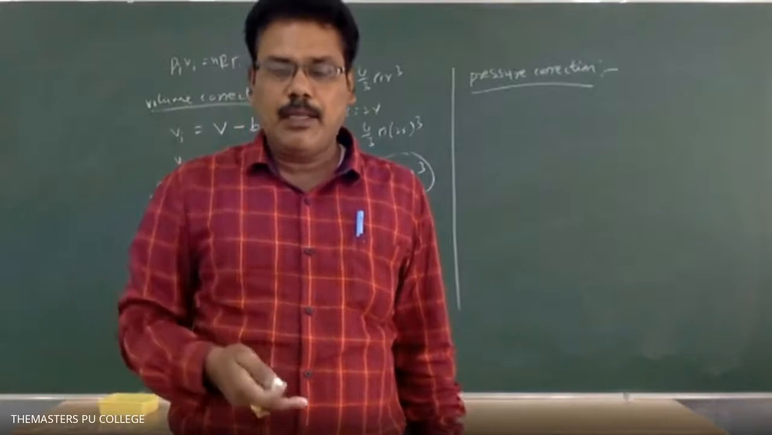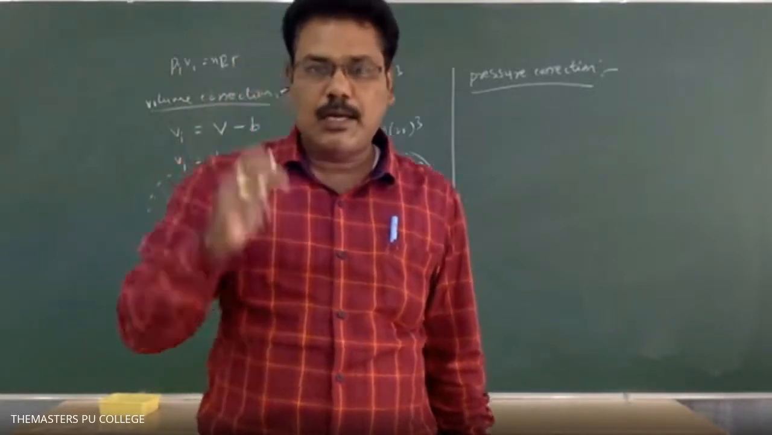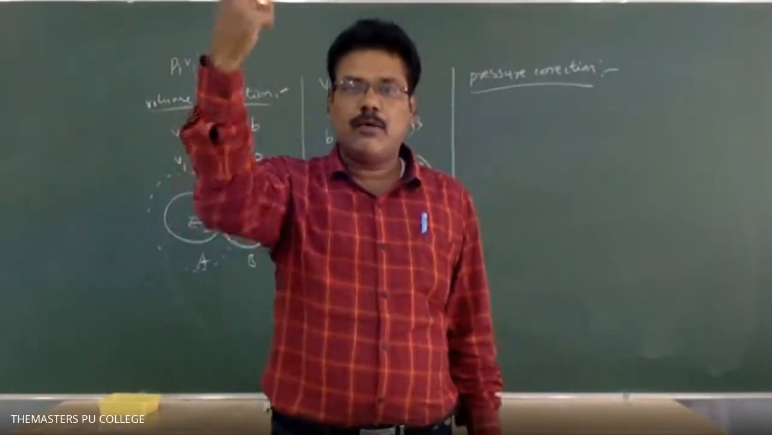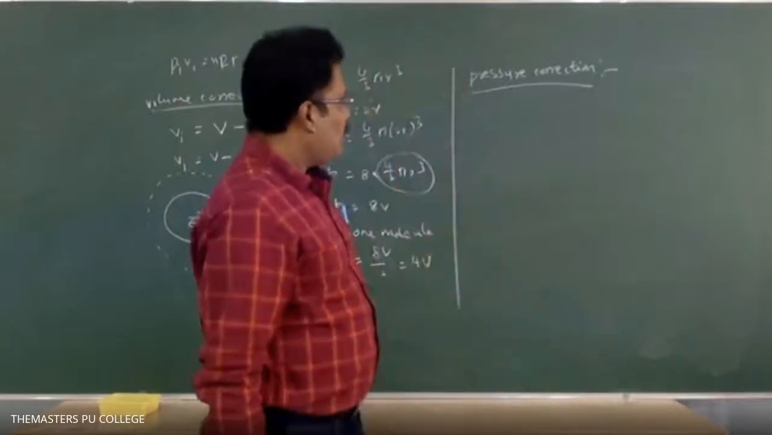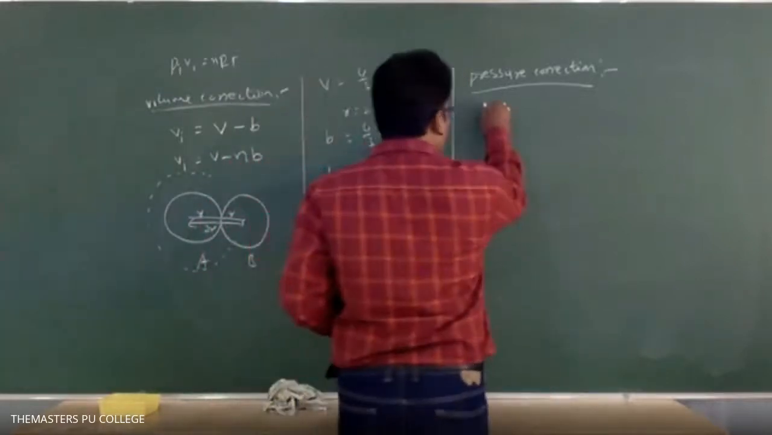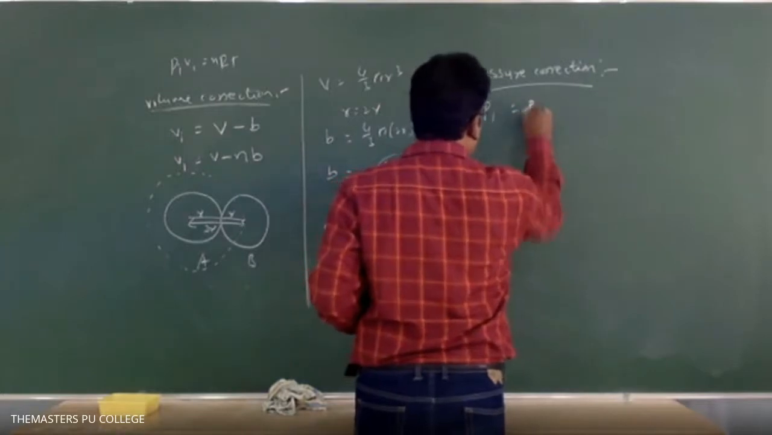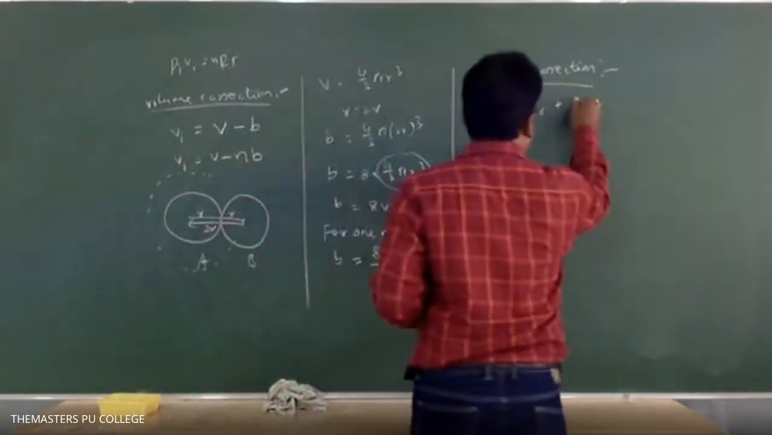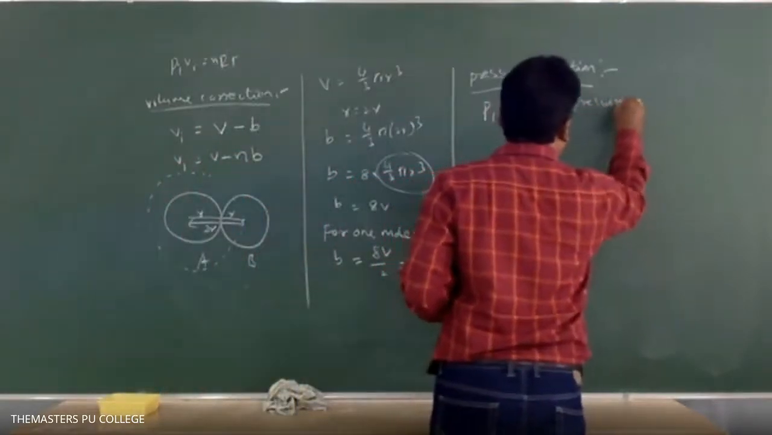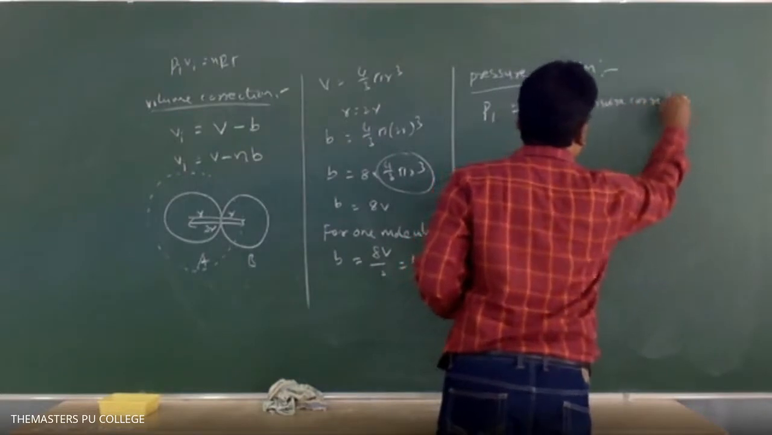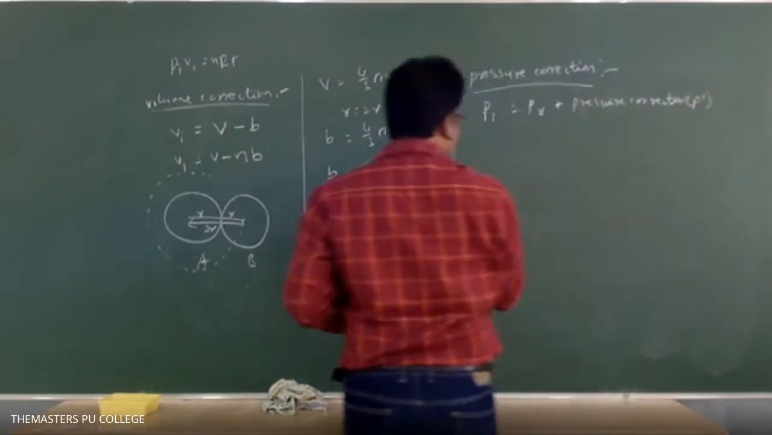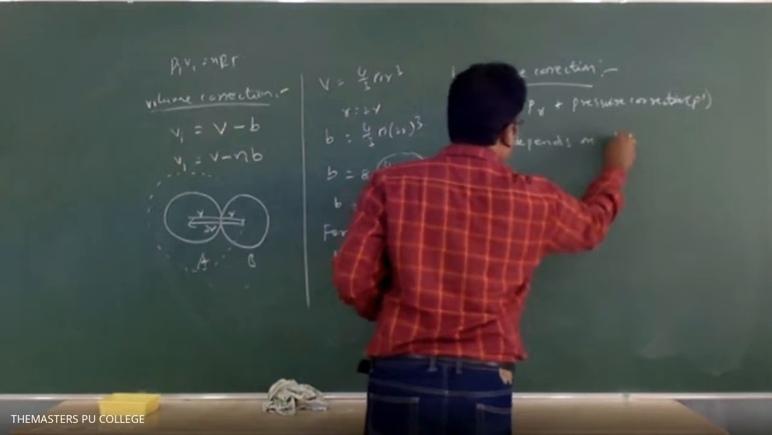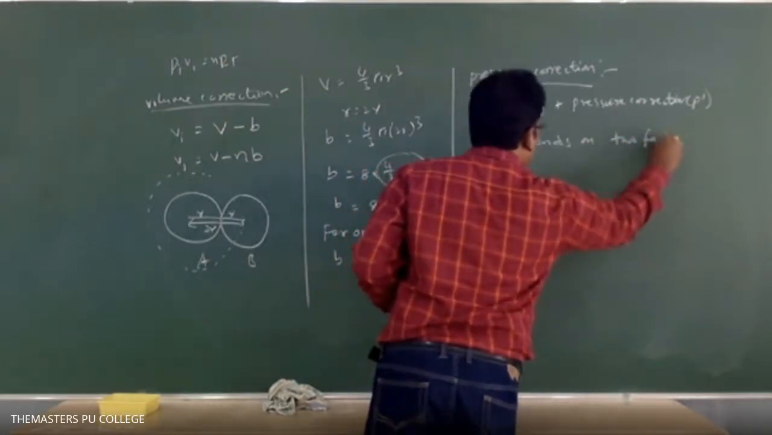It depends upon the attractive forces present on the gas molecules and also the number of gas molecules striking on the walls of the container. So here for the pressure correction, the ideal pressure Pi is equal to the real pressure plus the pressure correction. This is the pressure correction, which can be represented with P dash. But here P dash depends on two factors. What are the two factors?